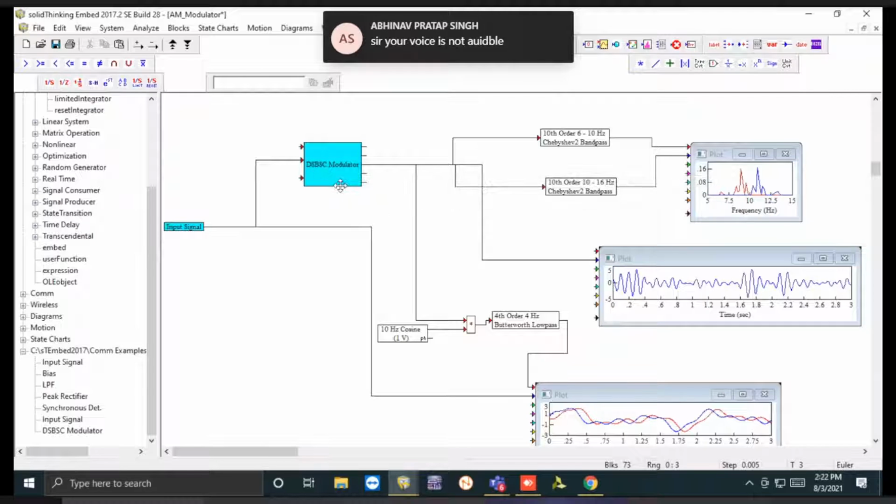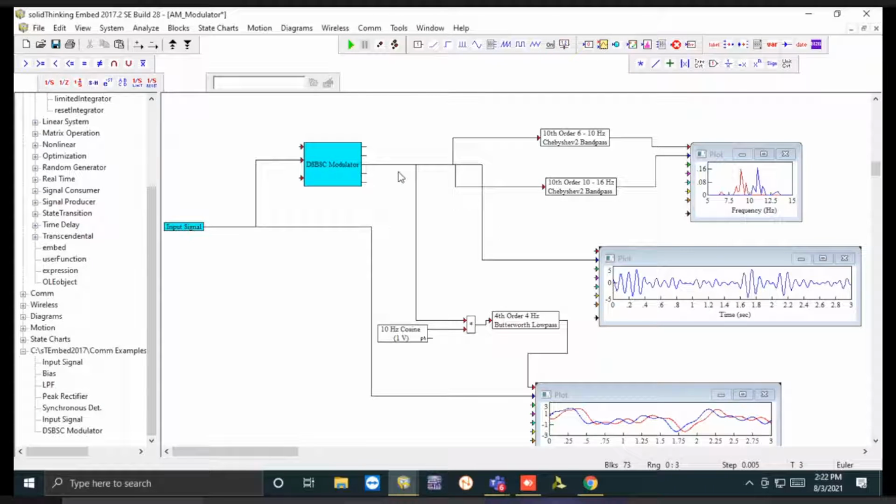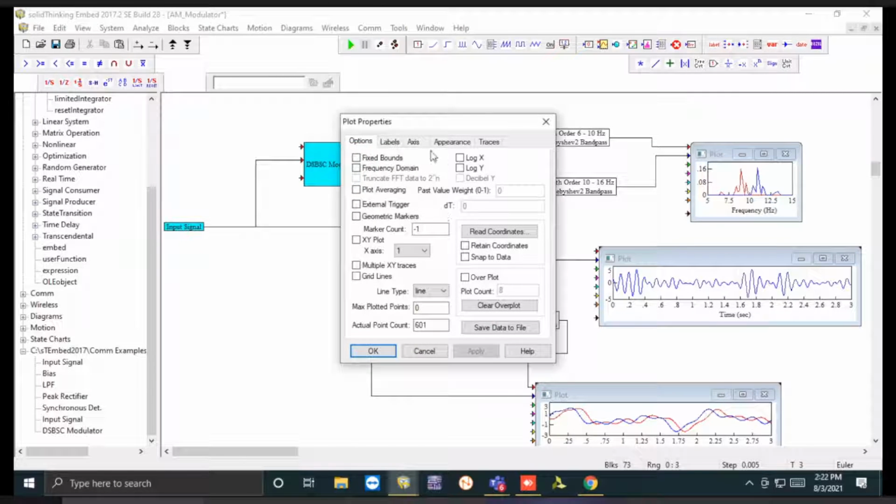See, we have the DSBSC signal, and the same DSBSC modulated signal we have provided to two different filters, because if you see this particular one here in the frequency domain,